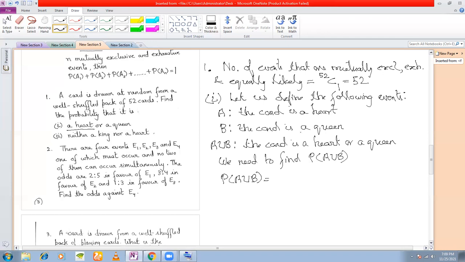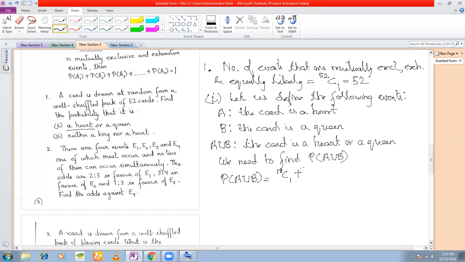The card is a heart. How many hearts are there? 13 hearts, right? So 13C1, right? How many queens? There are 4 queens, but the 13 hearts contain 1 queen.